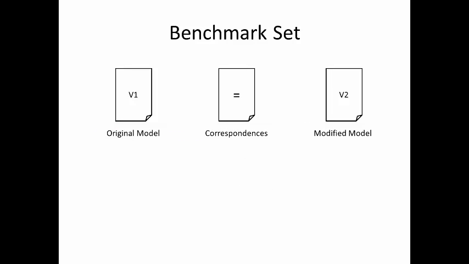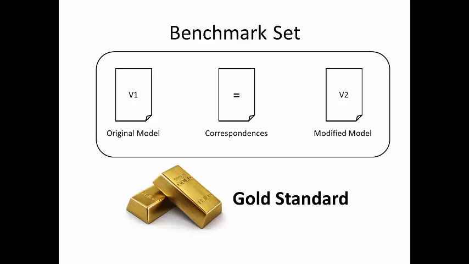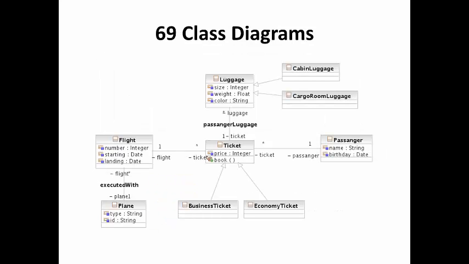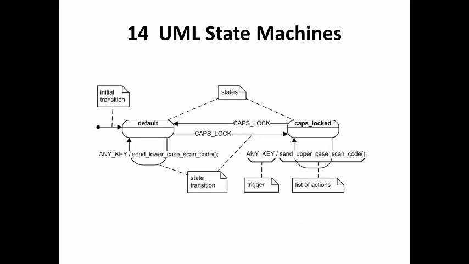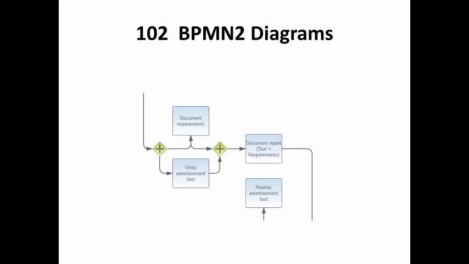This ensures that the models can be used by everyone in the community. Each benchmark set consists of an original model, a modified version of this model, as well as a set of correspondences between these two. These benchmarks can be used as a gold standard. They allow us to assess the quality of model differencing tools by comparing the results to the correspondences contained in the benchmark. Furthermore, when used to evaluate competing approaches, they allow us to compare their quality. Our corpus currently contains 69 benchmarks for class diagrams, 14 benchmarks for UML state machines, and 102 benchmarks for BPMN2 diagrams, which is a kind of process model.